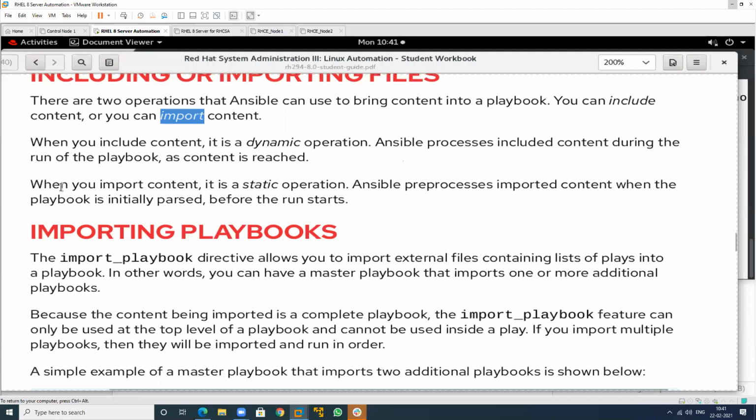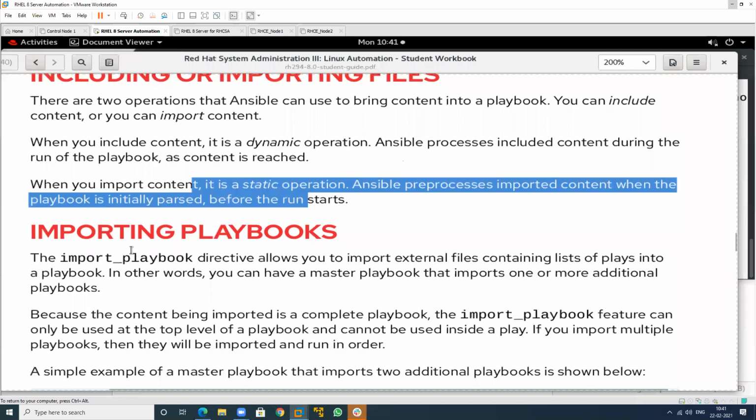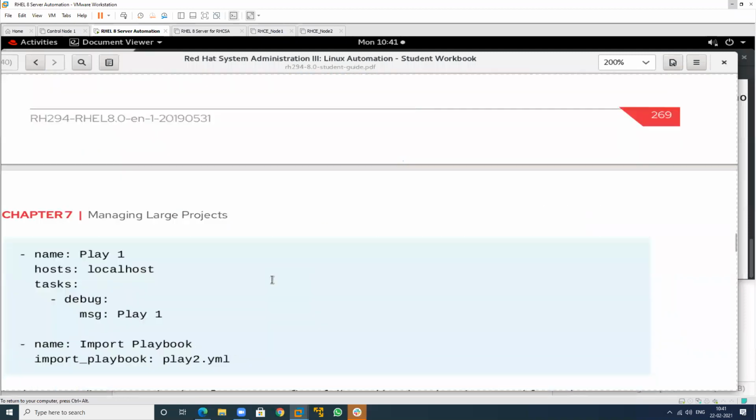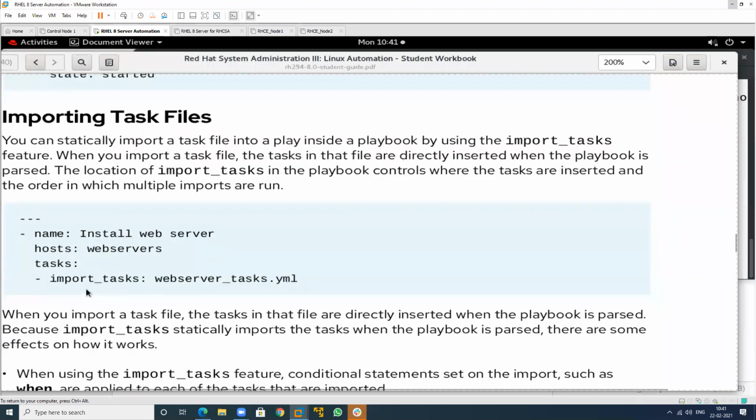When we use this import keyword, it's just a keyword. When we use it for a playbook, just type playbook. And when we use it for other things, like this one, this is a task. It's not a playbook. It's a task, so just type import task. This part is the same, and here it changes. It can be a task, it can be a playbook, and it can be another thing also. It can be a variable also. So we can use this.